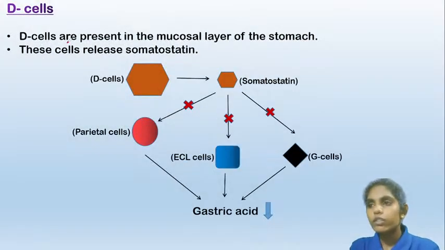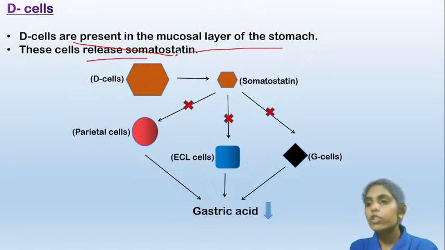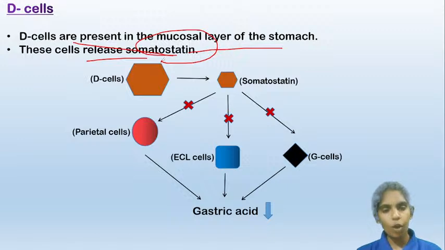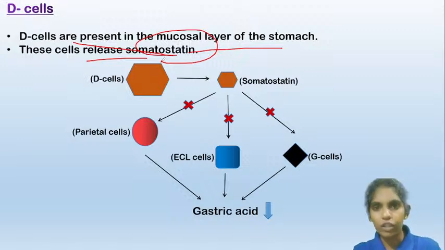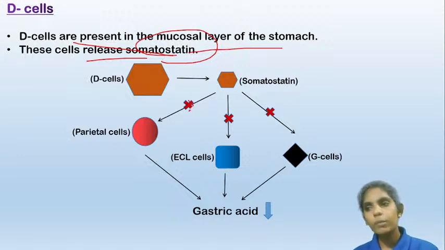Now then the D cells. These cells are also present in the mucosal layer of the stomach, and they release the somatostatin. So the gastrin hormone and the histamine will stimulate the parietal cells to release the HCl, whereas the somatostatin, its story is different. The somatostatin will prevent the release of HCl. Okay, it will inhibit the parietal cells from releasing the HCl.